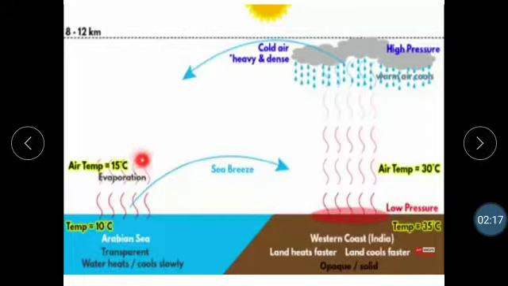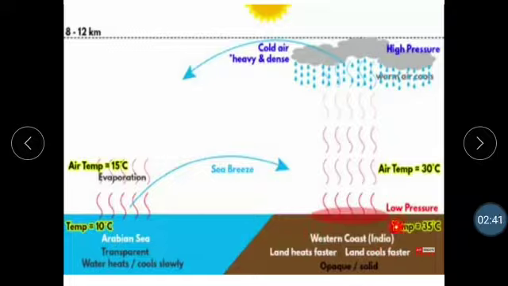Now, in monsoon, we know that up to 71% of the earth is occupied by sea, that is water, and the remaining is ground. The majority of heat energy is absorbed by the sea or water, and comparatively low energy is absorbed by the ground.